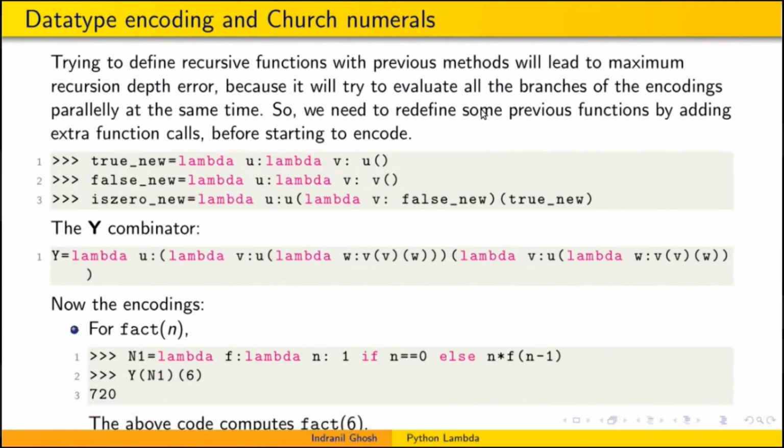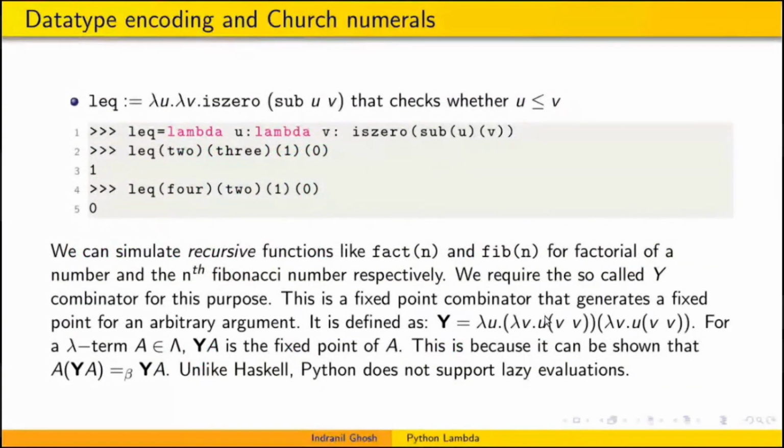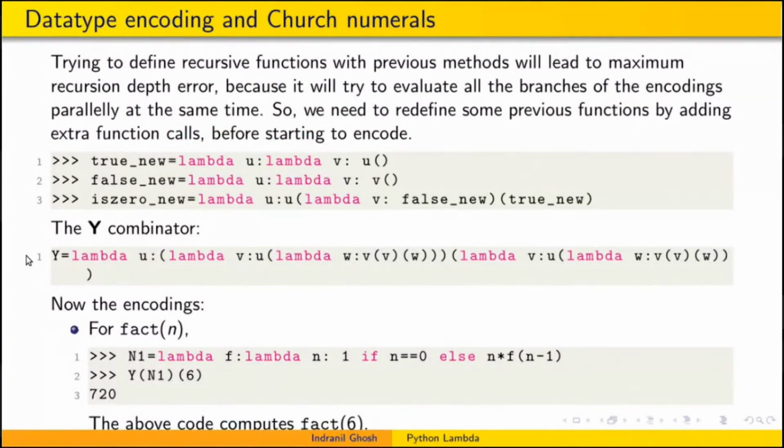So we need to redefine some previous functions by adding extra function calls before starting to encode. We defined true before, but to work with Fibonacci or factorial n, we need to define true new as lambda u, lambda v, and u should be passed as a function. Similarly, for false, v should be passed as a function. And is 0 new would be defined with false and true replaced by false new and true new. And the Y combinator, as we defined before, we will define with a lambda function in Python.